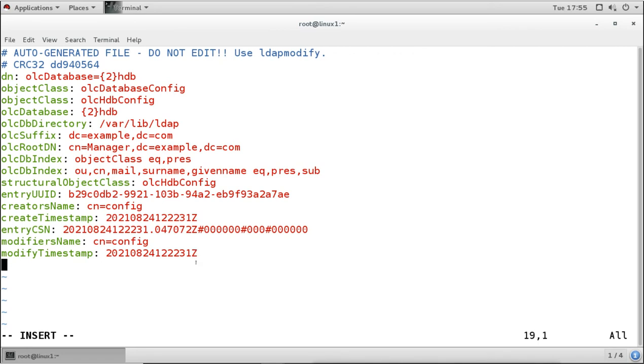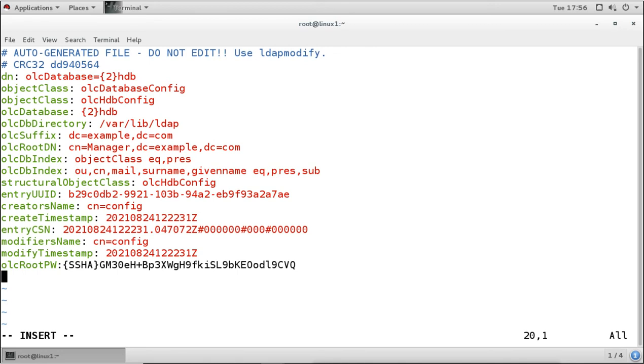Now you add a new line here which says olcRootPW, and here we are going to paste the password which we have generated. So this will be the password for our LDAP admin. Then we have to add new lines here for the secure certificates.